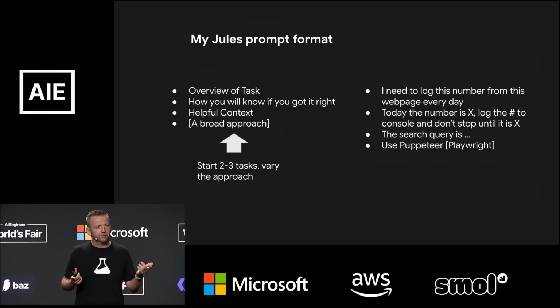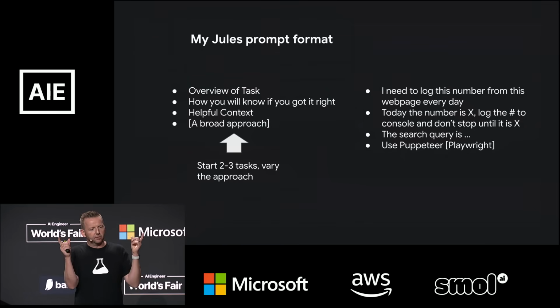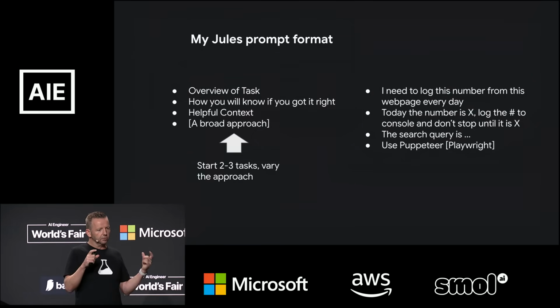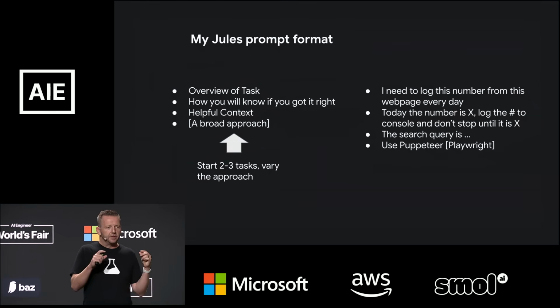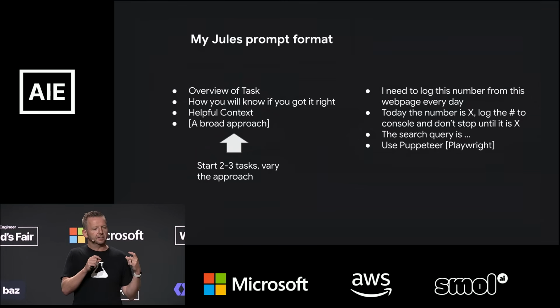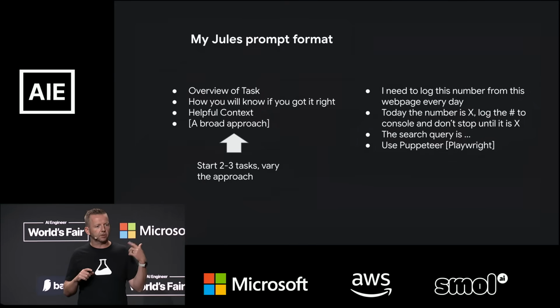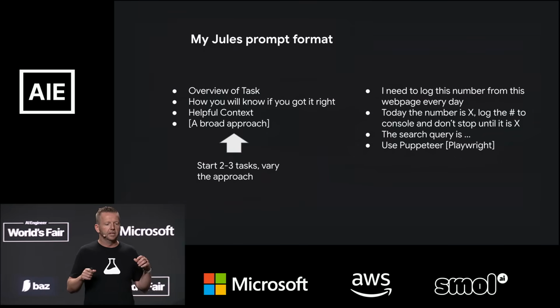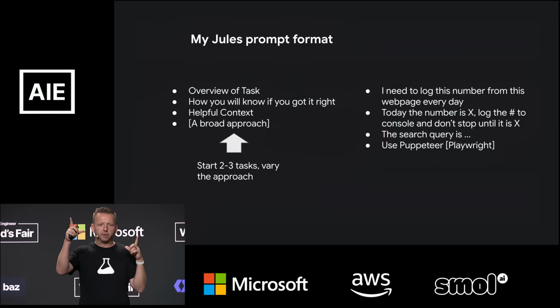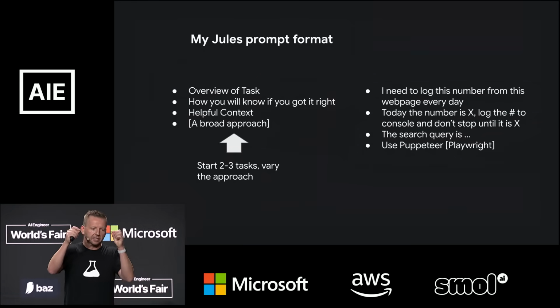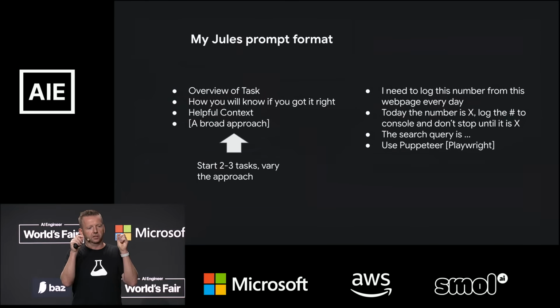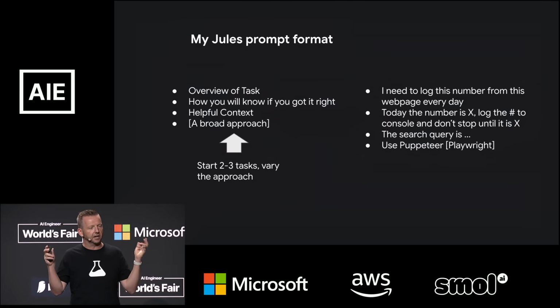This is how I prompt for Jules. I give it a brief overview of the task. I tell it when it will know it got it right, any helpful context, and then at the end, I'll append a simple broad approach, and then I'll change that last line maybe 2 or 3 times, depending on the complexity of the task. So for example, if I need to log this number from this web page every day, I'll say, today the number is X, so log the number to the console and don't stop until the number is X. That was a simple test that I wrote in.